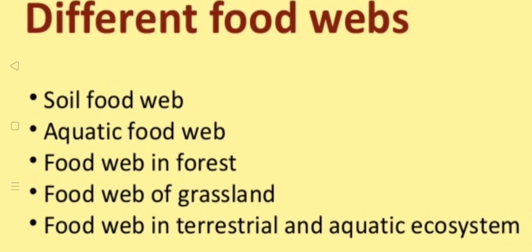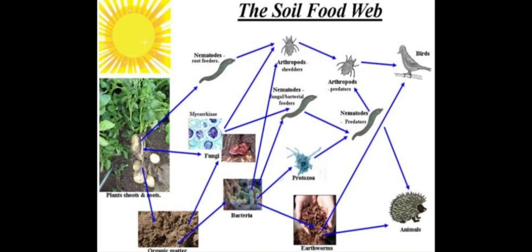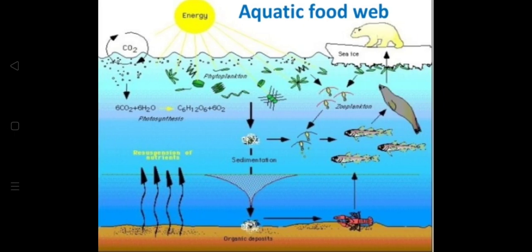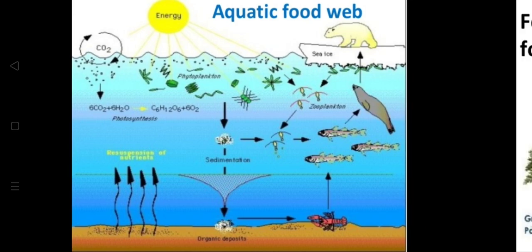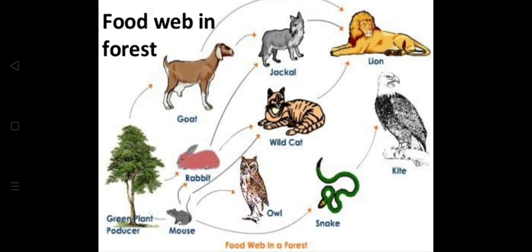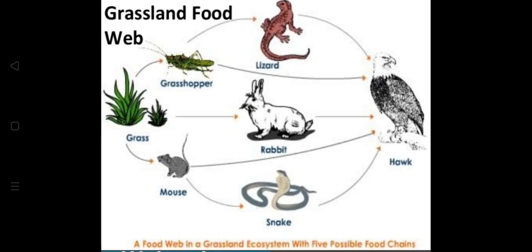Let's understand and see this. Soil food web, aquatic food web, food web in forests, food web in grasslands, food web in terrestrial and aquatic ecosystems. This is the picture of the soil food web. This is the aquatic food web where different types of marine animals are there. Food web in forests: all the different kinds of animals, how they are interconnected, intertwined with one another. The grassland food web.